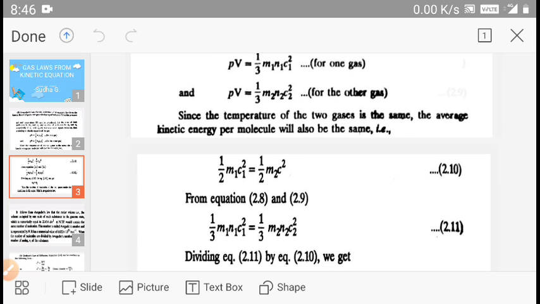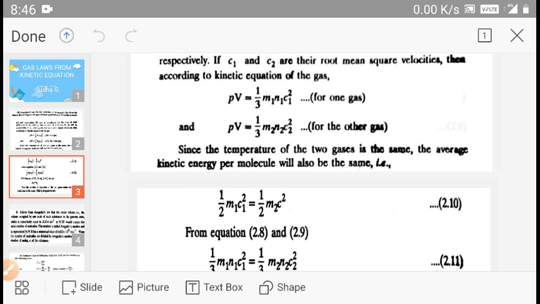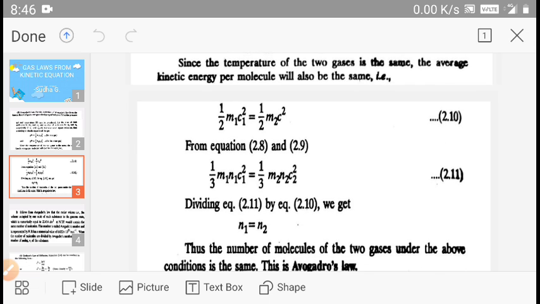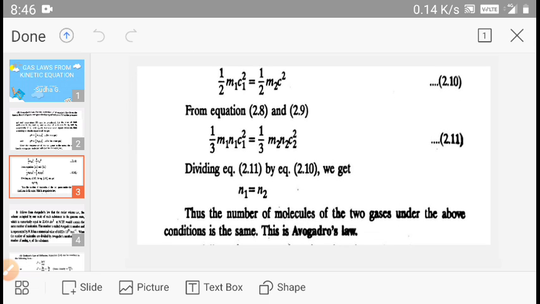From the above two equations, the left hand sides are equal to each other. So we can write 1 by 3 m1 n1 c1 square is equal to 1 by 3 m2 n2 c2 square. Now dividing equation 2.11 by 2.10, we get the number of moles of the gases equal to each other.